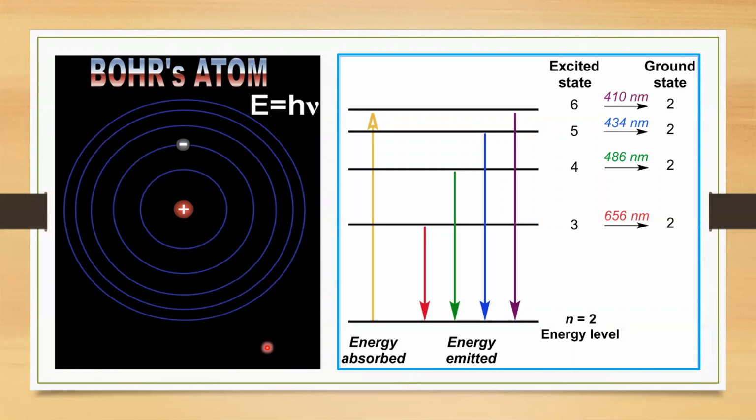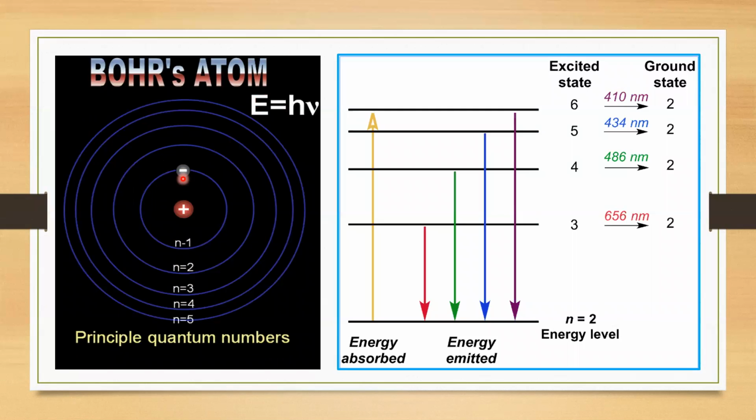You can see how Bohr's model of an atom actually works. On the left-hand side, it is clearly seen that energy is coming in. The electron from the first orbit absorbs the energy and moves on to the second level. Then again, by emitting energy, it gets back to the first level.